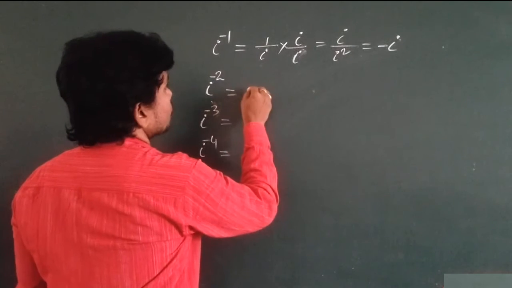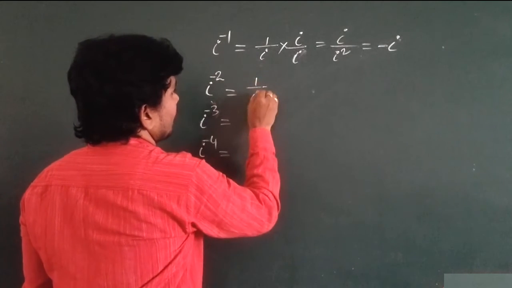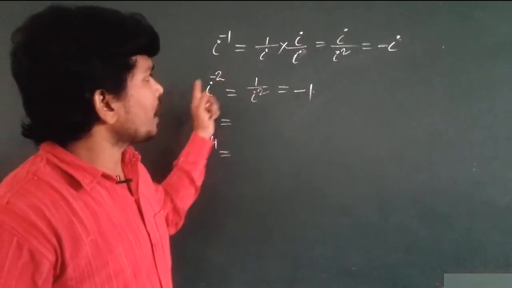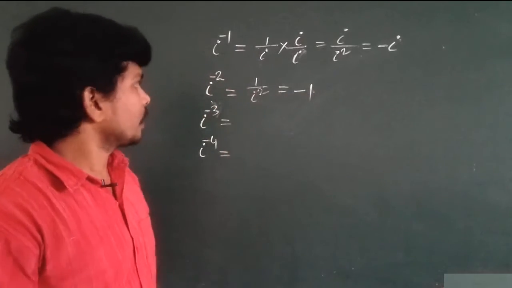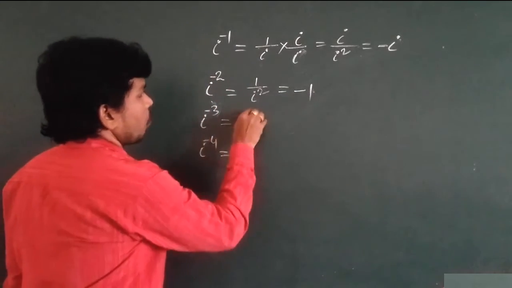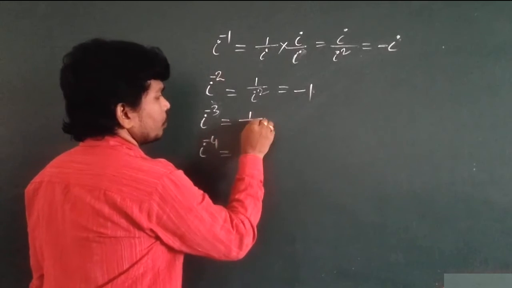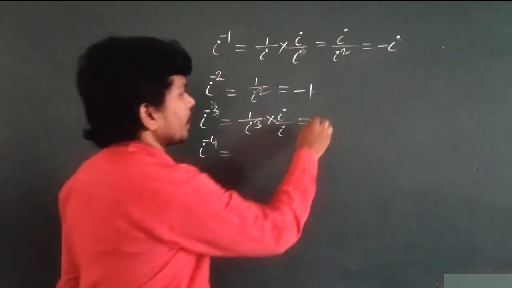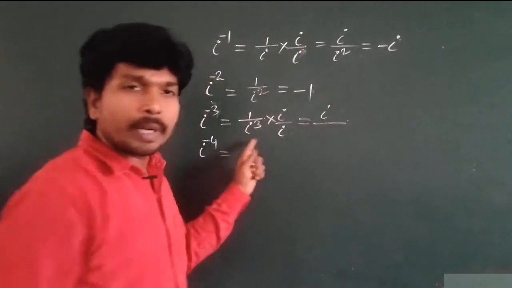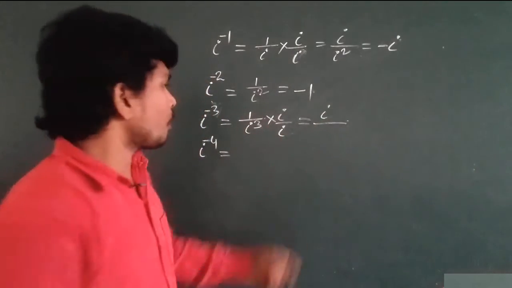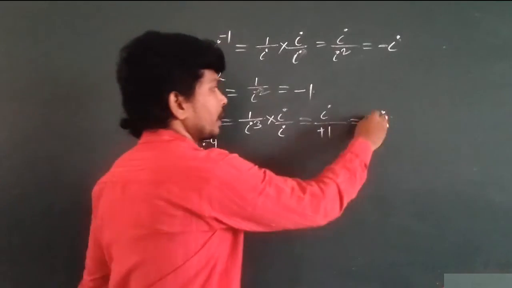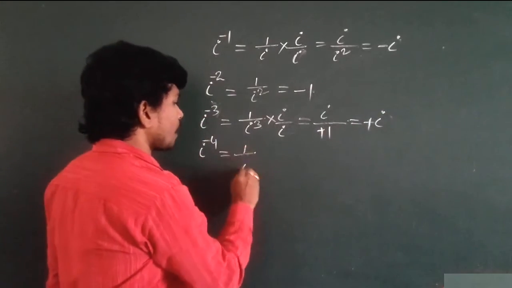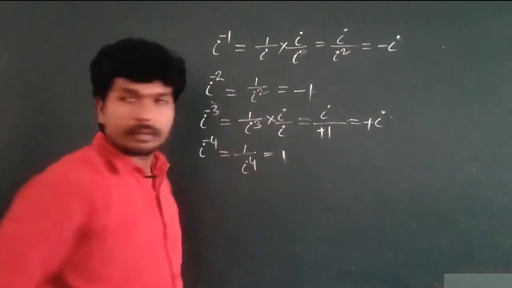I power minus 2 is 1 by I square, no? I square value is minus 1. So I power minus 2 is minus 1. And I power minus 3 is 1 by I cube. Multiply numerator and denominator by I. So what will you get? I by I cube into I, which is I power 4. I power 4 value is 1. So you will get plus I. So I power minus 4 is 1 by I power 4, and it is 1.